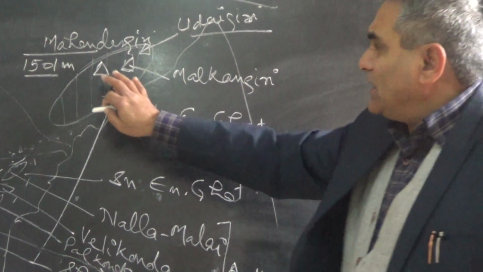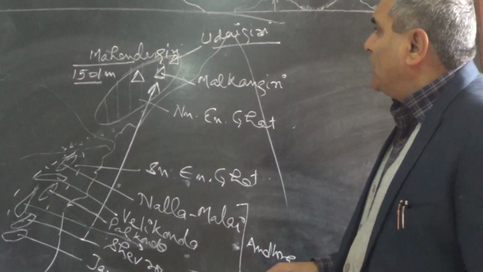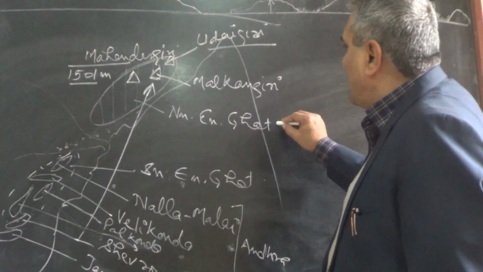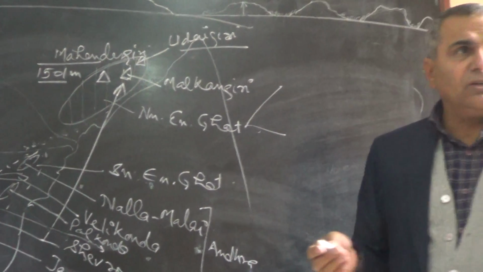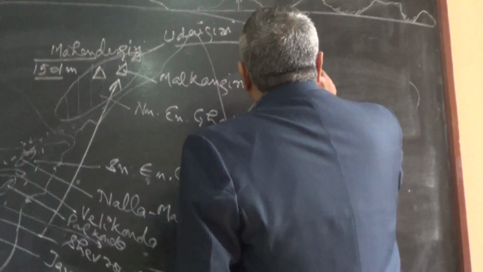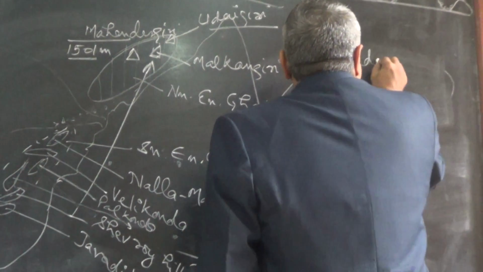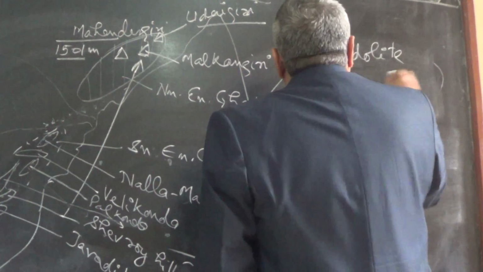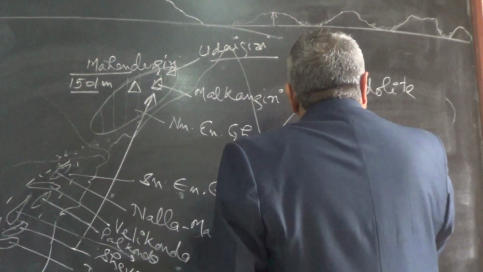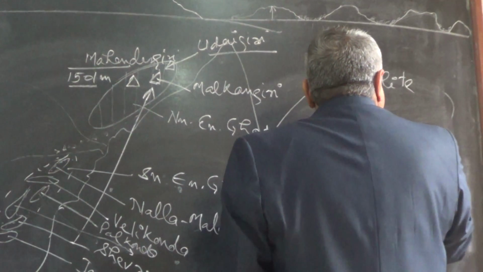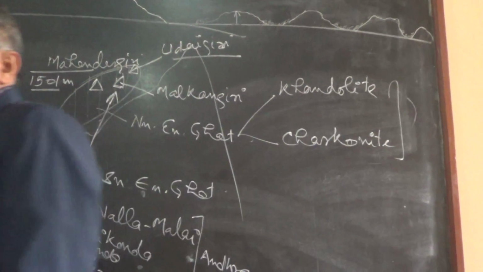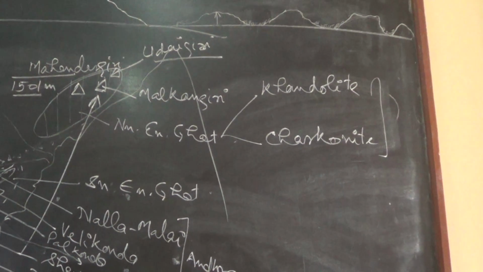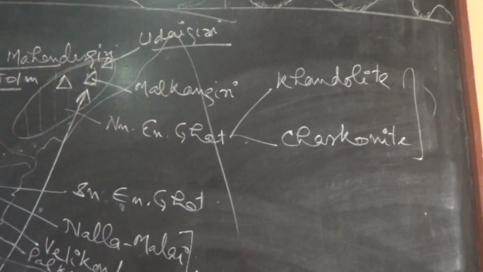So here basically in the northern Eastern Ghat, there are two types of rocks generally found. That is called khondalite and charnockite. In Andhra Pradesh, khondalite and charnockite. This is the rock system of, you can say, the Archean period: khondalite and charnockite.